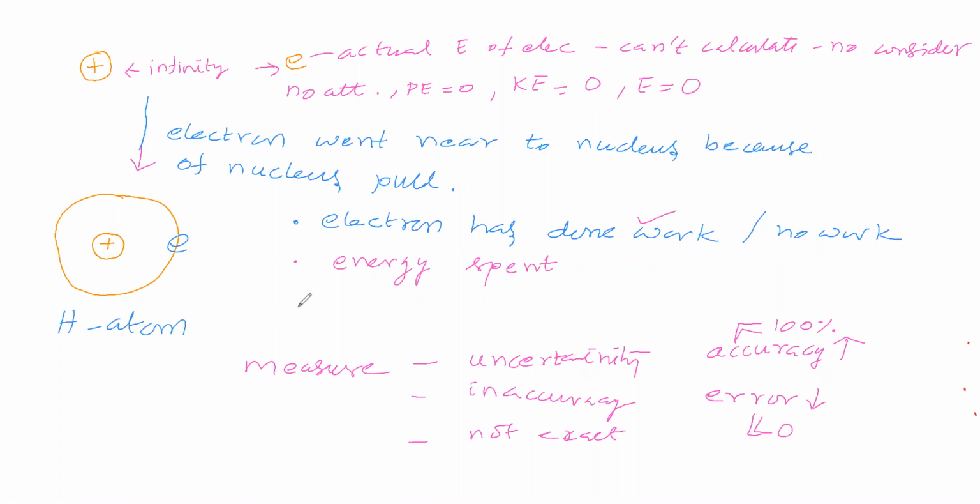Now, what is the energy of the electron, now that the hydrogen atom is produced? Is it first, negative; second, positive; third, 0; fourth, none? What do you say? The energy of the electron is how much?